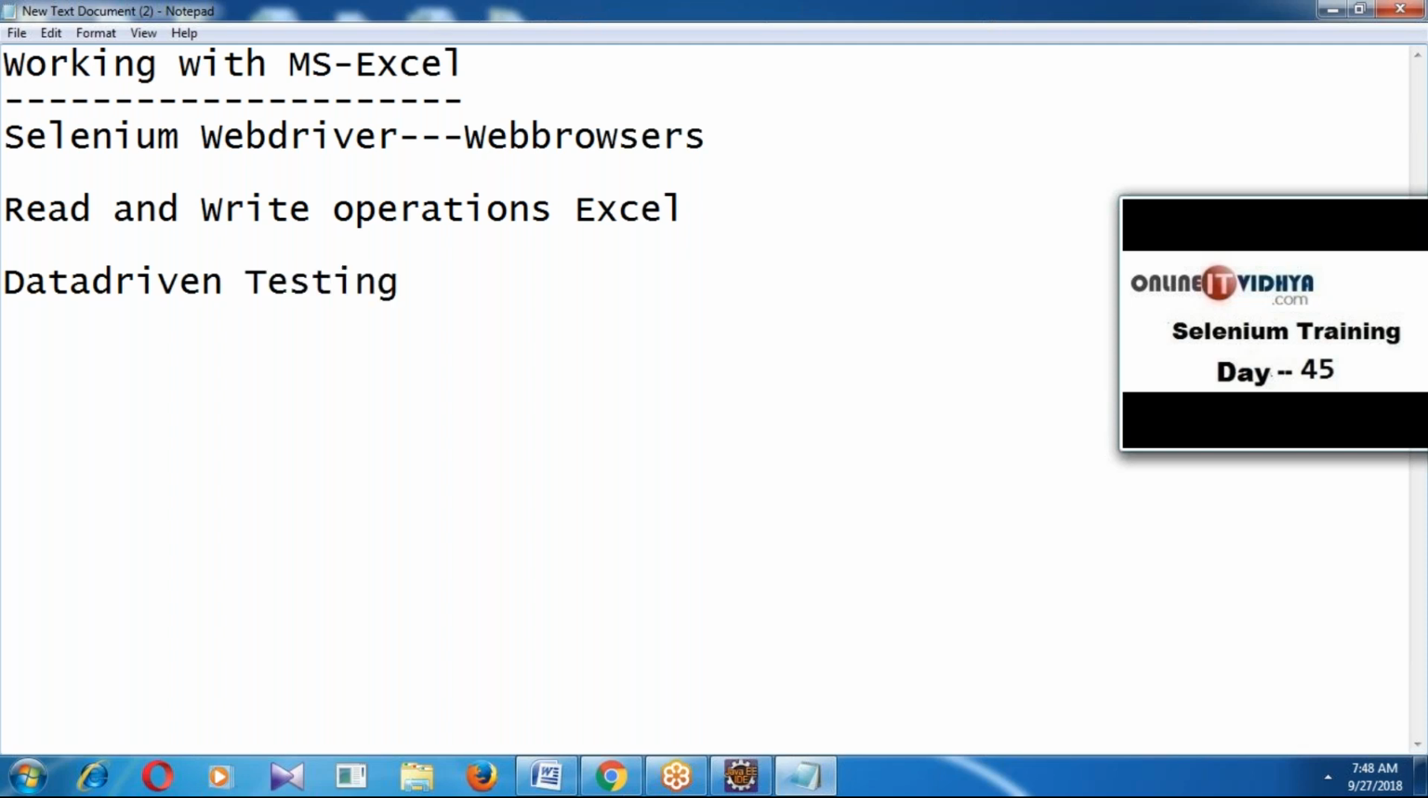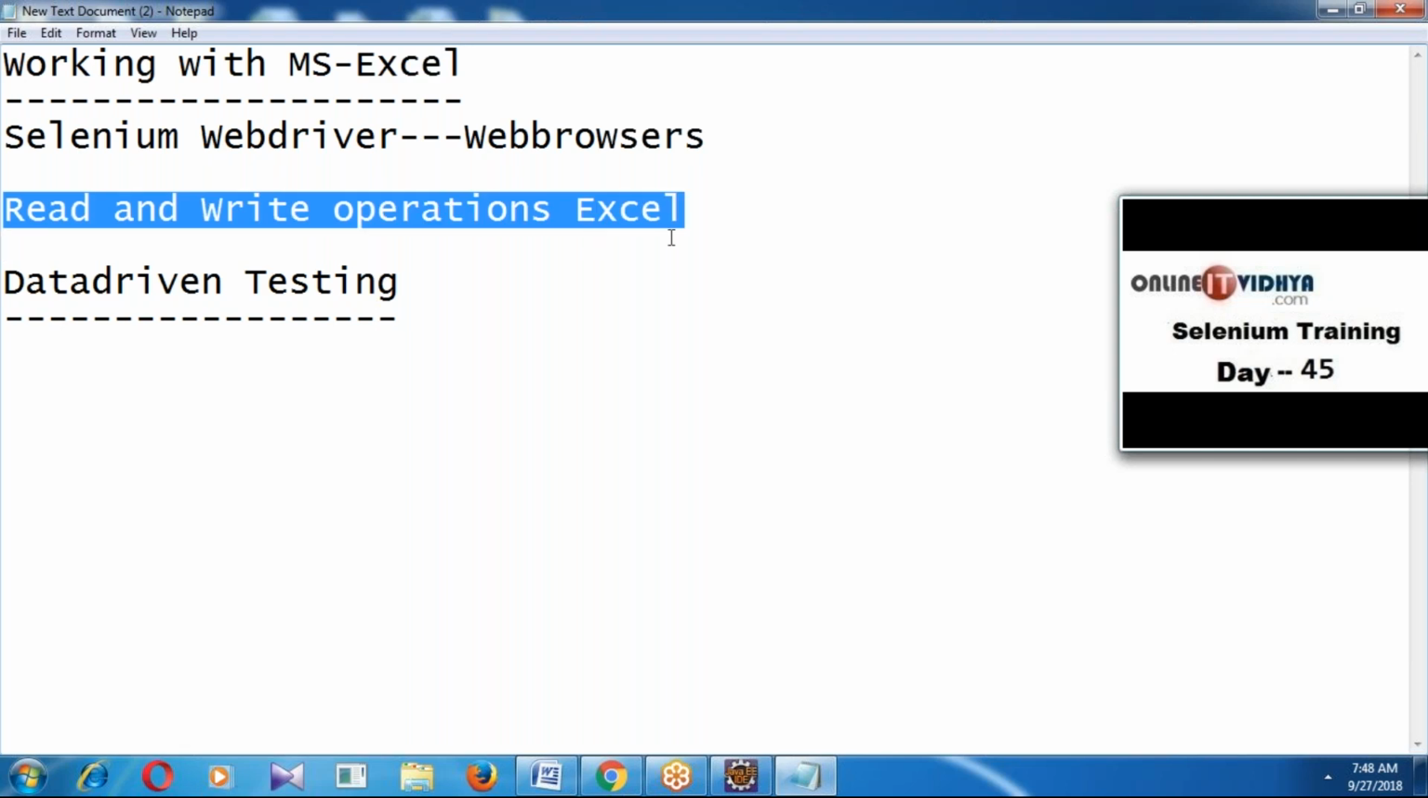What is data-driven testing? Same task, same operation, checking with multiple sets of test data, which is called data-driven testing. In data-driven testing, we have to check the application with multiple data. The client will give multiple data, even a manual tester will give it in Microsoft Excel. That's why we have to perform read and write operations on Microsoft Excel.